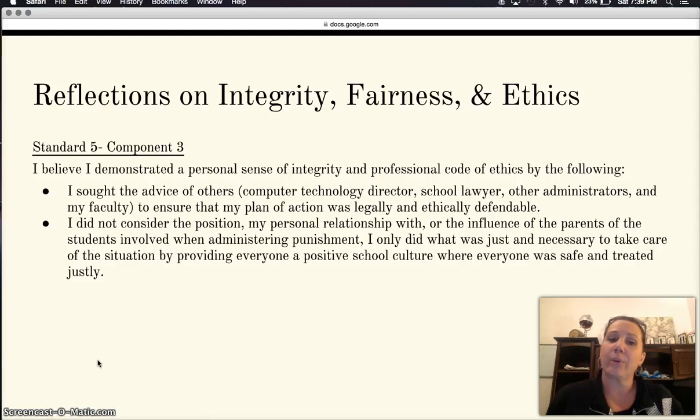And lastly, component 3, I believe that I demonstrated a personal sense of integrity and professional code of ethics by the following. I sought the advice of others, the technology director, the school lawyer, other administrators, and my faculty to ensure that my plan of action was legally and ethically defendable.